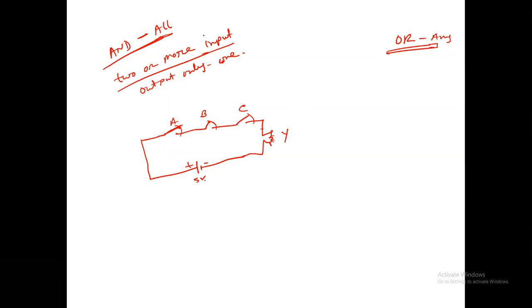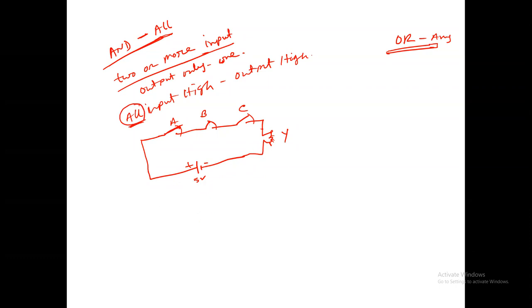All input high, output high. So another point: two or more inputs, output only one, and when all inputs are high, the output is high. Clear?